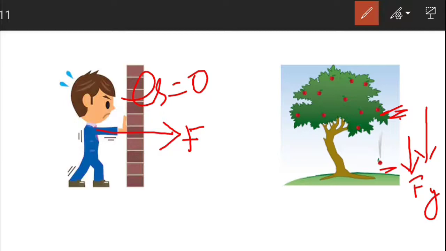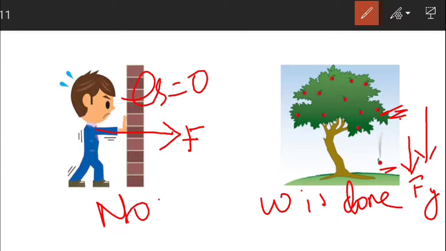So here in this situation you can see that there is a force and there is also a displacement in the direction of force. So in terms of physics, work is done by the force of gravity on the apple. Why? Because there is a force and there is also a displacement in the direction of force.